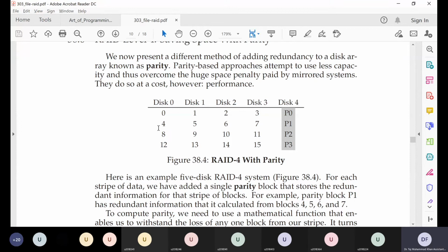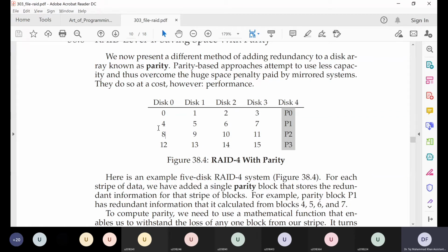So let's compare this system to other previous systems in terms of capacity, performance, and reliability. Capacity: we already said that RAID 0 uses 100% of its capacity to store useful user data, RAID 1 uses 50%, and RAID level 4 uses 80%. So capacity we've already compared.